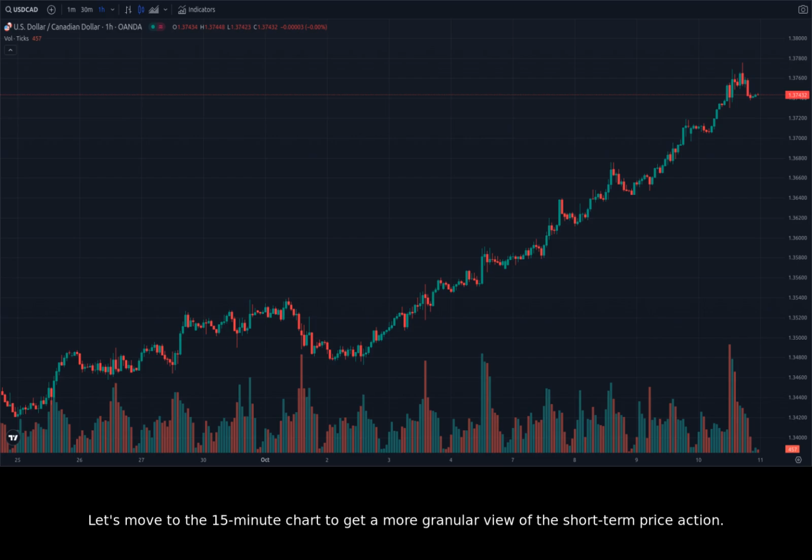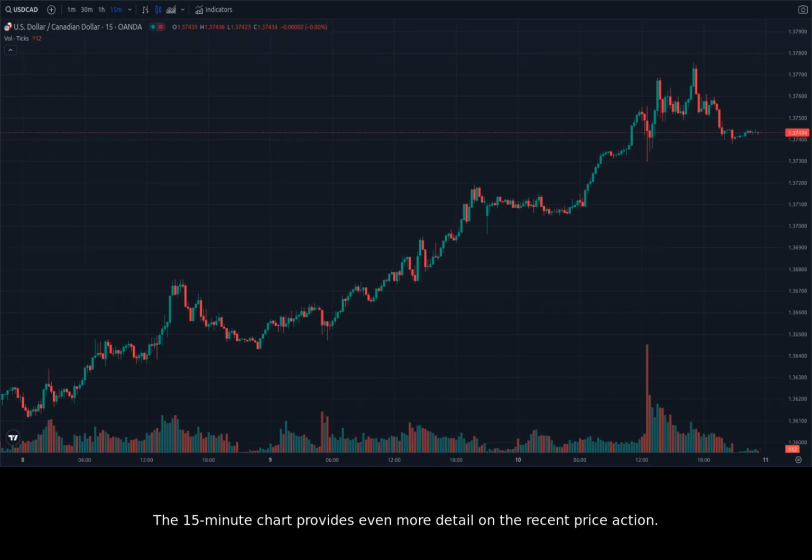Let's move to the 15-minute chart to get a more granular view of the short-term price action. The 15-minute chart provides even more detail on the recent price action. We can see a series of short-term swings and fluctuations, demonstrating the high volatility in the market. However, it's difficult to find any clear patterns or trends on this time frame, as the price action is quite choppy. The short-term volatility could be attributed to traders taking positions based on the latest news developments.